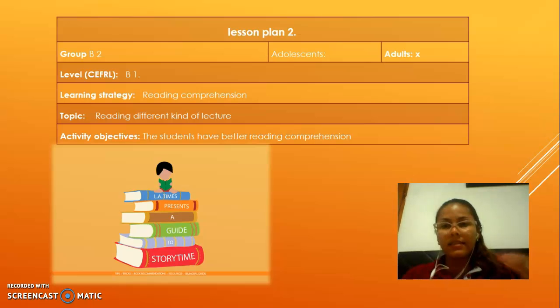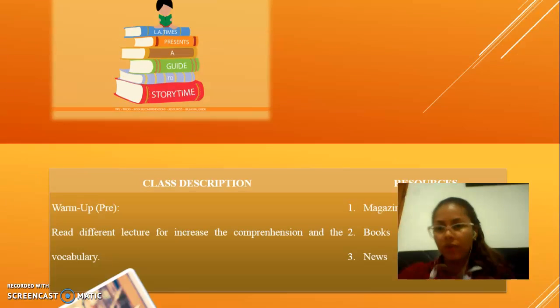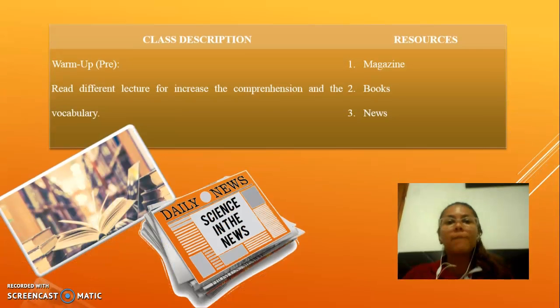The idea is that at this level, the students increase and improve their reading comprehension by developing continuous activities. For example, in class description: read different texts to increase comprehension and vocabulary. Resources: magazines, books, and news.